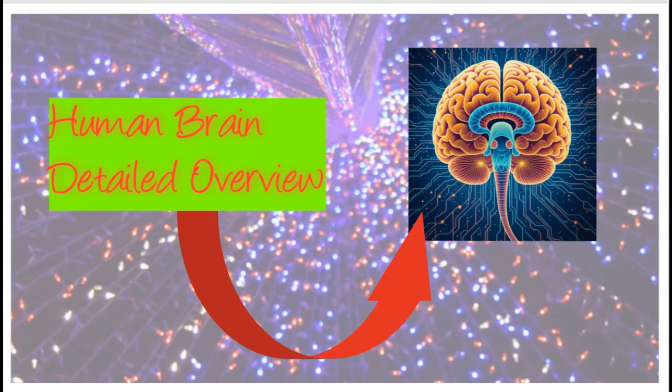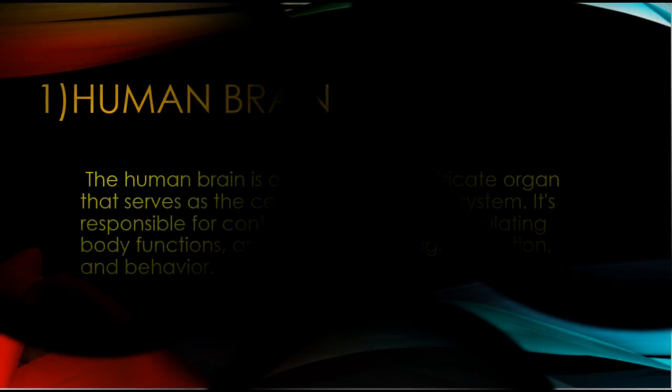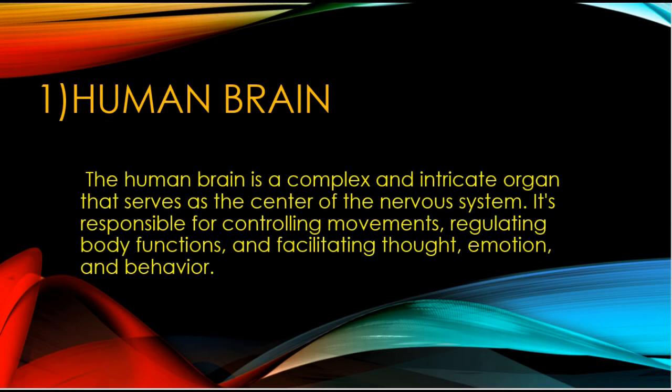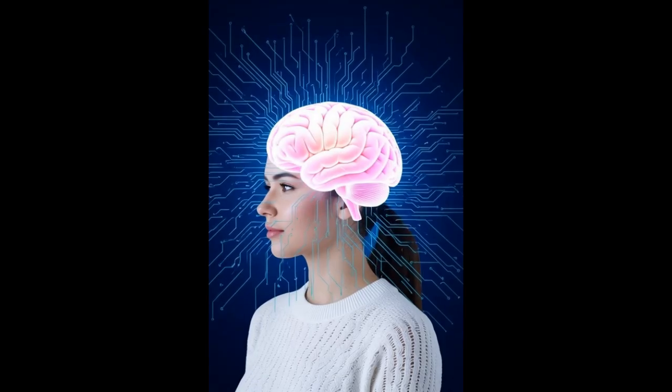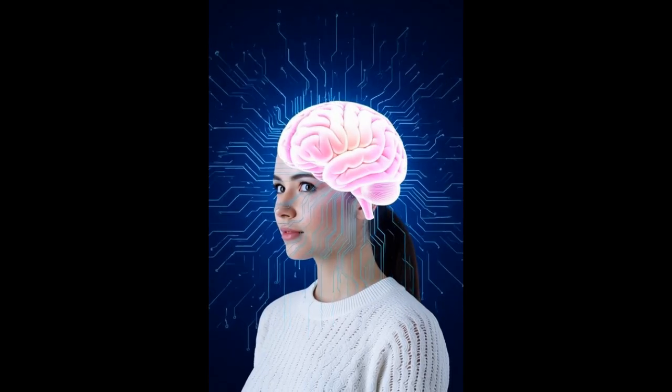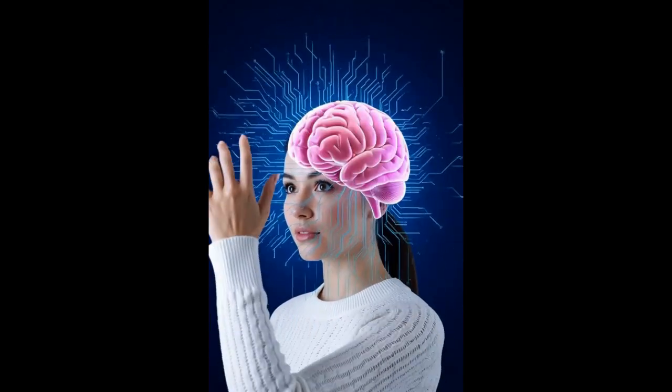1. The human brain. The human brain is a complex and intricate organ that serves as the center of the nervous system. It's responsible for controlling movements, regulating body functions, and facilitating thought, emotion, and behavior.